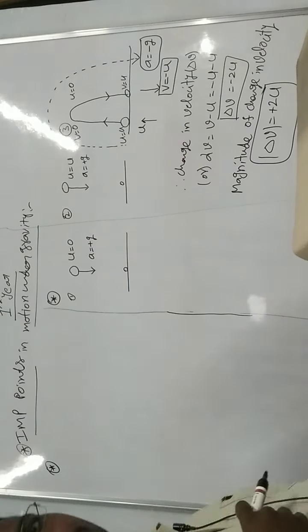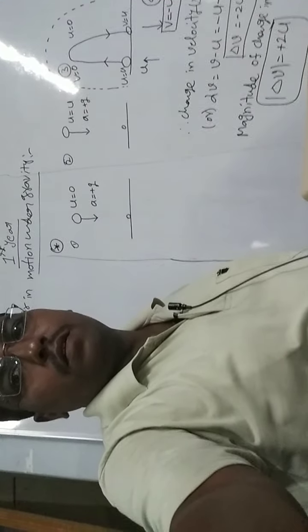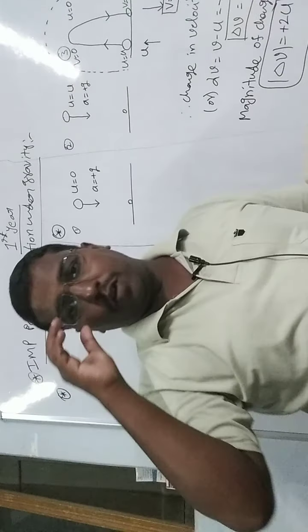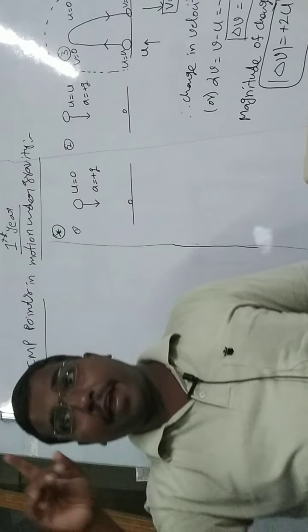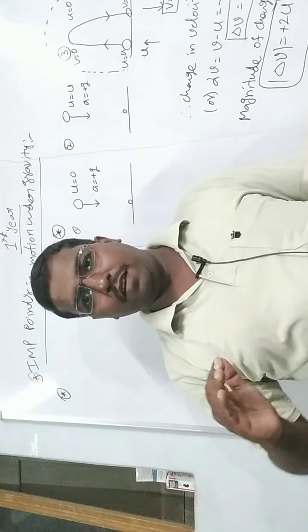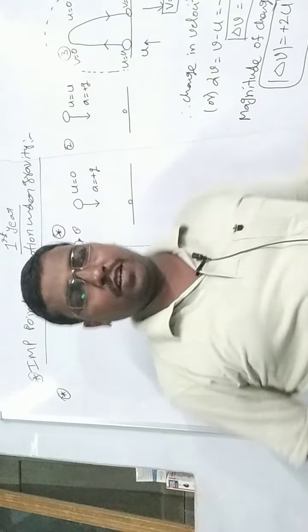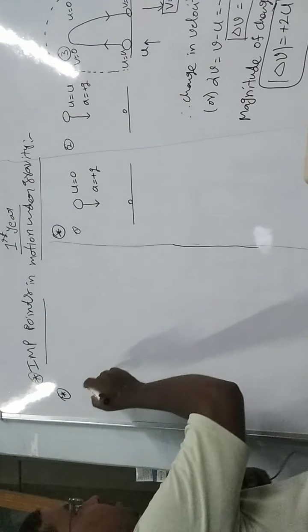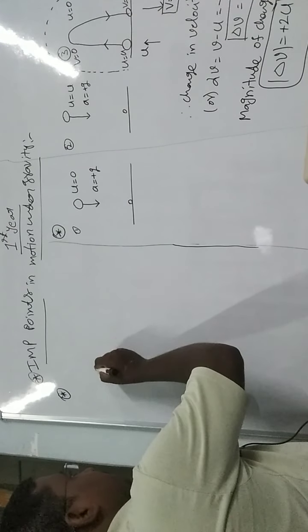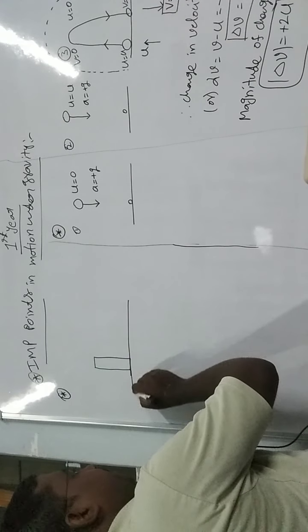Suppose a body is projected vertically upward from the maximum height, not from the ground, from some height. Then what are the equations of motion for this one? First of all, this is the maximum height, some height.